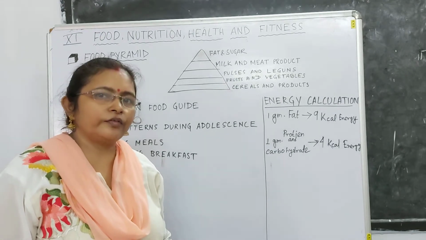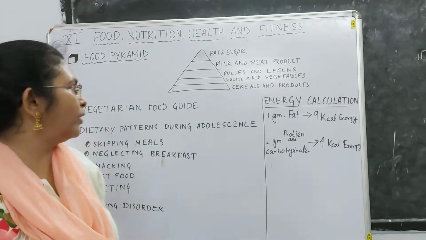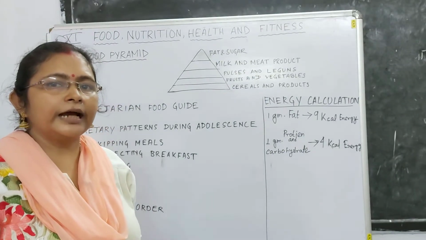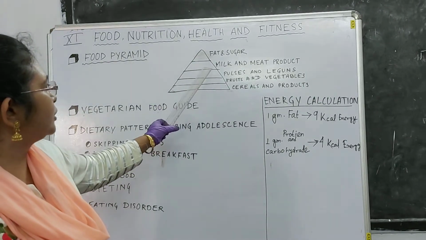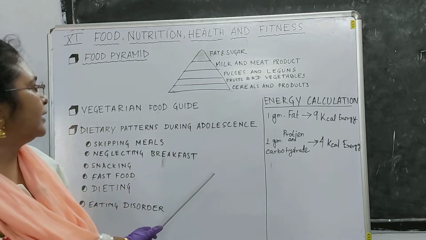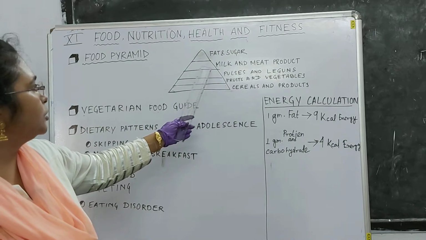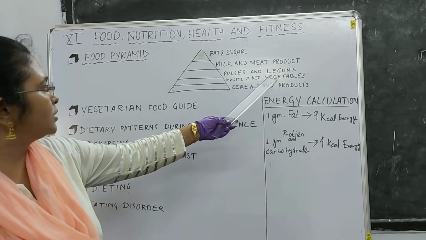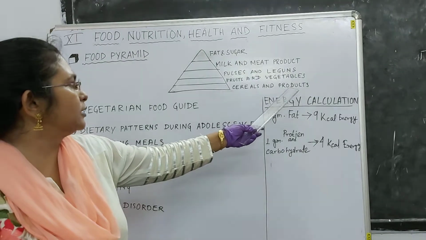In that class I gave a little introduction about the food pyramid. What we mean by the food pyramid, today I am discussing that. You see here I have made a sketch in the form of a pyramid, in which the top is fat and sugar, next, number 2, is milk and meat products, number 3 pulses and legumes, number 4 fruits and vegetables, and number 5 cereals and their products.